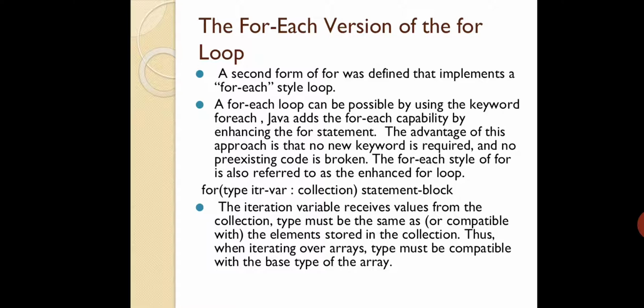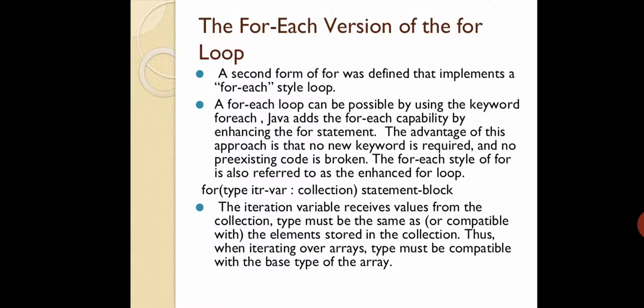Okay, now you can see this general statement over there. For inside the brackets, you don't have initialization, condition checking, and iteration. Directly you have the type of the iteration variable and the collection. Collection is nothing but, usually the for each loop is used for arrays. If you have a character array, or string array, or float array or integer array, any kind of arrays. So collection is nothing but a collection of data. Next you have the statement block.